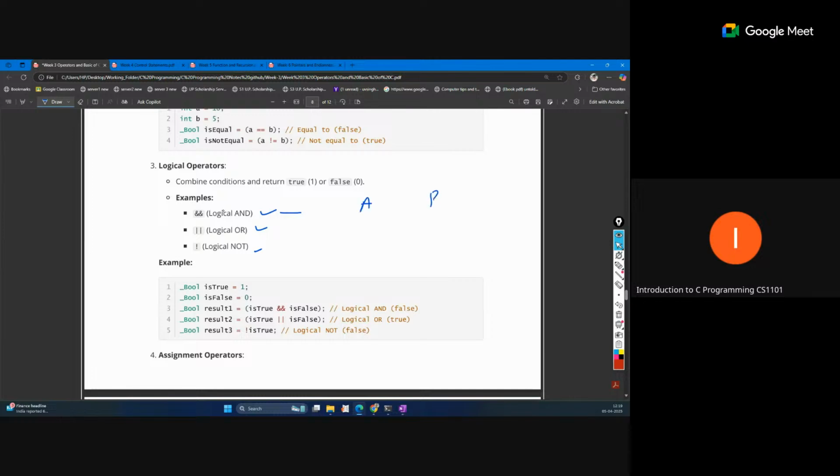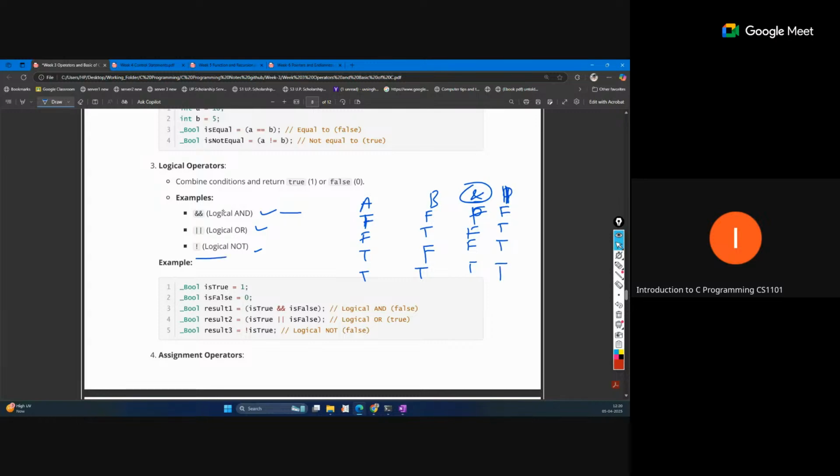This is simply like A, B, and the output. For the AND operator, if A is false and B is false, the output will be false. If A is false and B is true, still false. If A is true and B is false, still false. If both are true, then only true. So this is with the AND. And similarly OR. OR is basically if any condition is true, the output will be true.